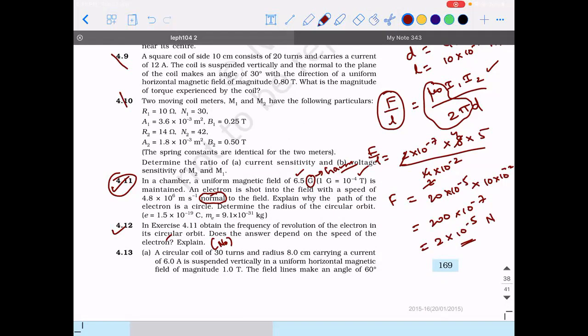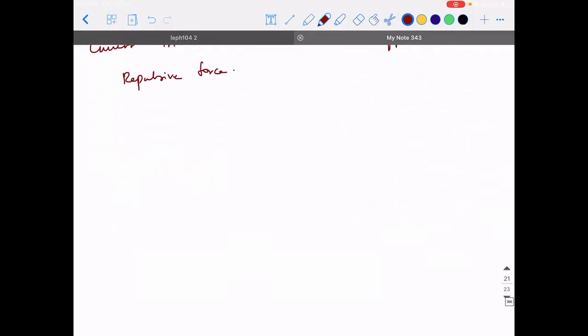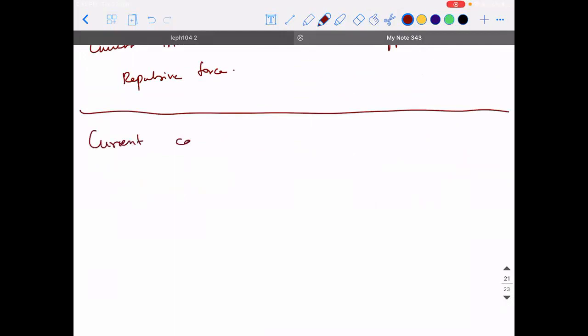The last concept for the day is a very simple concept, okay? Nothing to stress out. Listen. Current carrying coils act as a magnetic dipole.